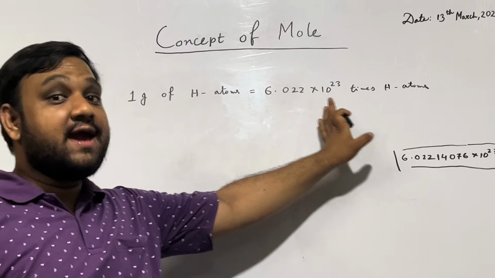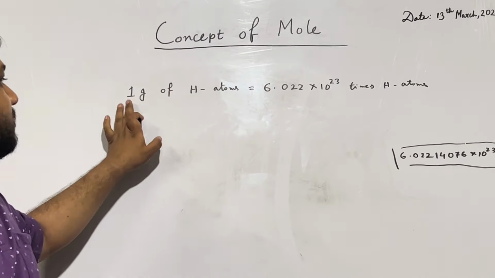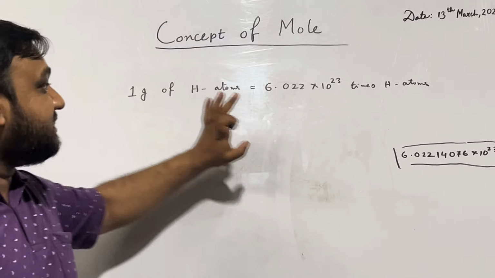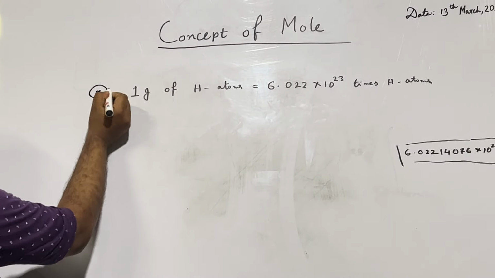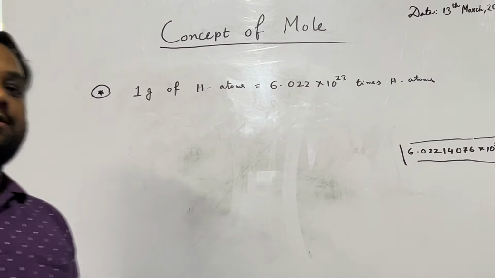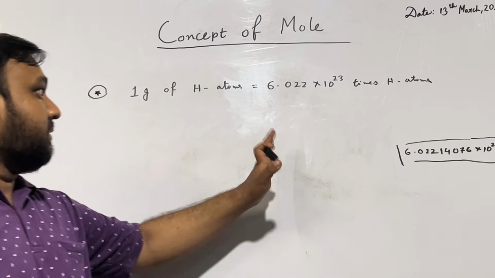When we took this many hydrogen atoms, we got a very good number, 1 gram. So this is our very fast and very important conclusion in mole concept.